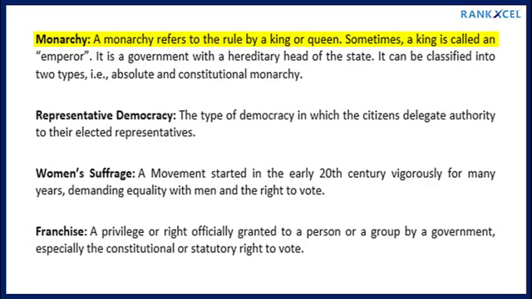Monarchy. A monarchy refers to the rule by a king or queen. Sometimes, a king is called an emperor. It is a government with a hereditary head of the state. It can be classified into two types, that is, absolute and constitutional monarchy.